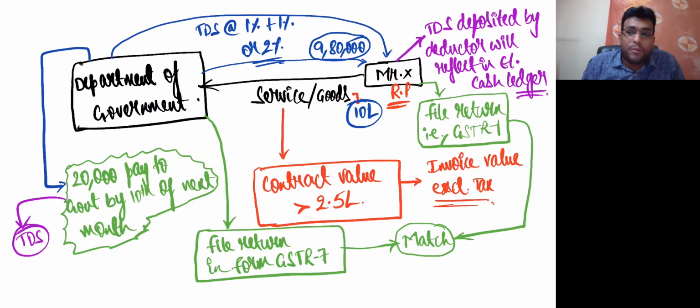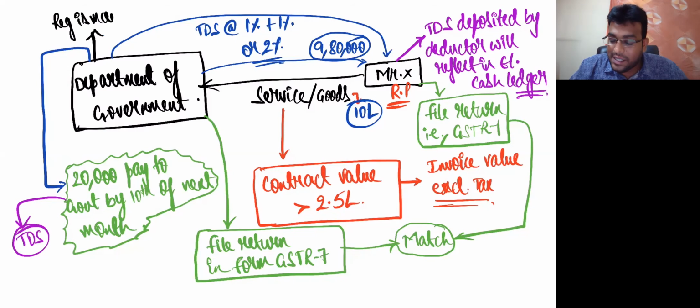Now, don't tell me one point: Sir, I remember in registration you told one point that registration is mandatory. Let me tell you, I told you registration is mandatory only for a person who is liable to do TDS.